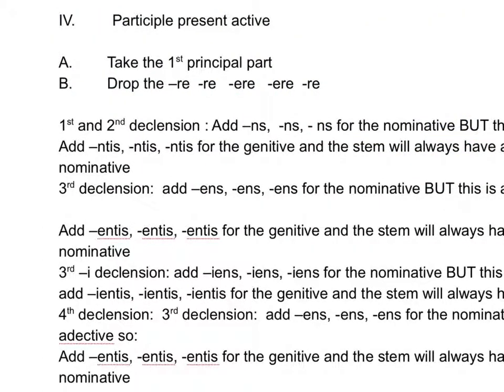Participle present active is something else you've seen, but it's worth reviewing because it is complicated. For the participle present active, you take the second principal part, and you drop the re. You have seen that already in this lesson. There is no re in the first principal part. You take the second principal part, you drop the re, and then it gets complicated. You've got to do it on a case by case, or should I say declension by declension basis.